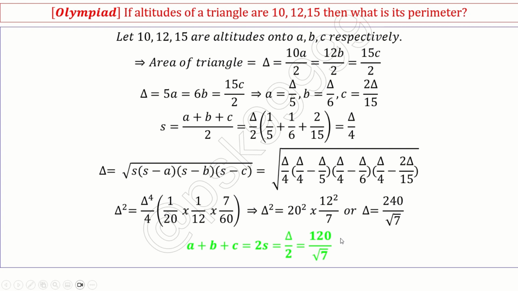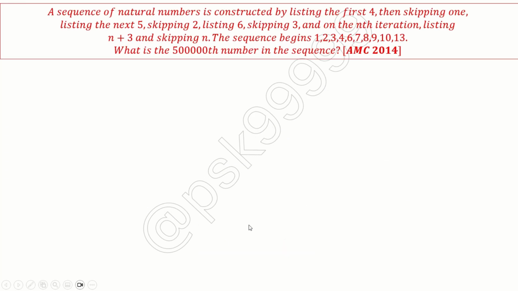Next, a sequence of natural numbers is constructed by listing the first four, then skipping one. Listing the next five, skipping two, listing six, skipping three, and so on. On the nth iteration, listing n plus 3 and skipping n. The sequence begins with 1, 2, 3, 4, then skip 5, then 6, 7, 8, 9, 10, then skip 11 and 12, then 13, and so on. What is the 500,000th number in the sequence?